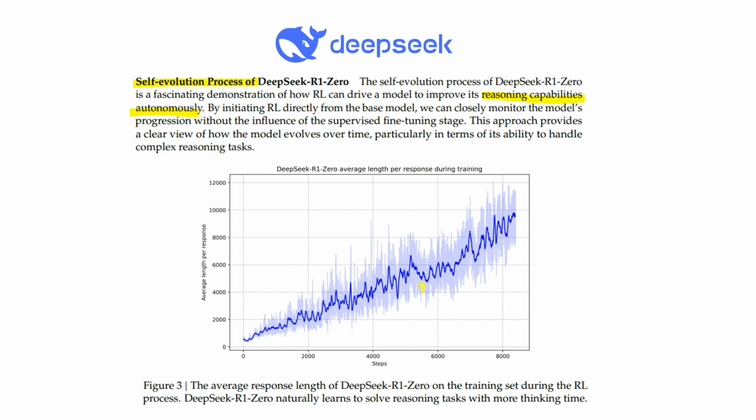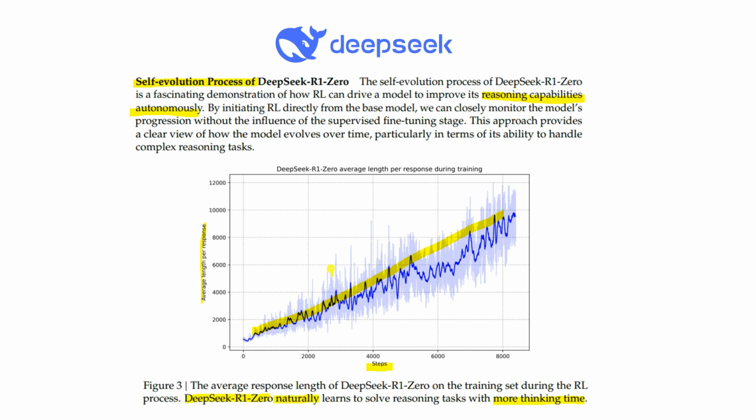Now let's see this graph. On the x-axis we have the number of steps, and on the y-axis we have the average length per response. When the number of steps increases, the average length per response also increases. You can see that here. That means DeepSeek R1-Zero naturally learns to solve reasoning tasks with more thinking time. That's why the self-evaluation process is also important in the case of DeepSeek R1-Zero.